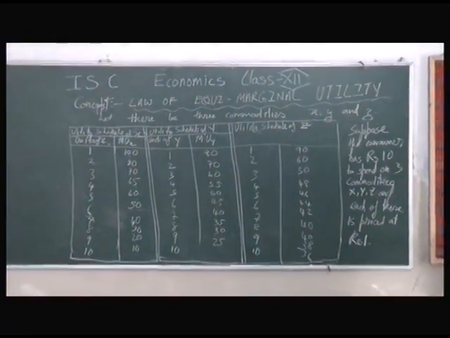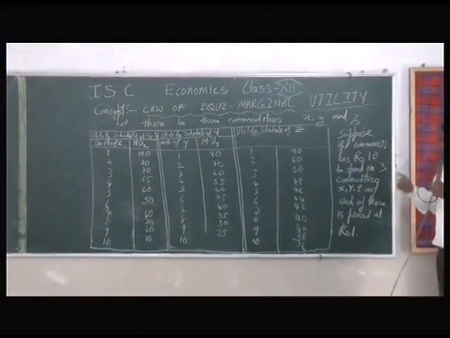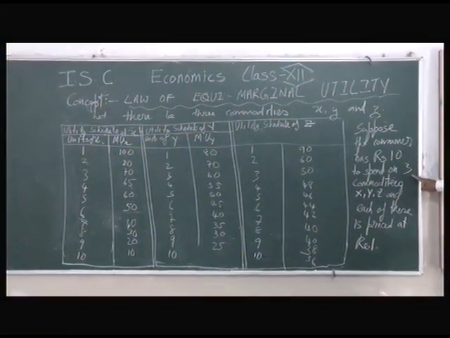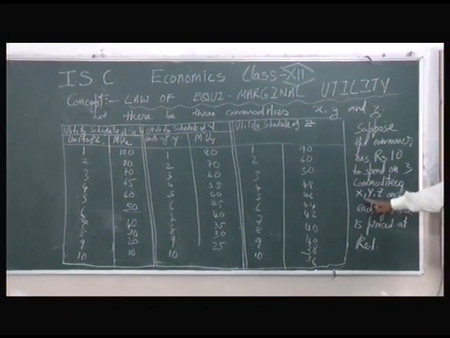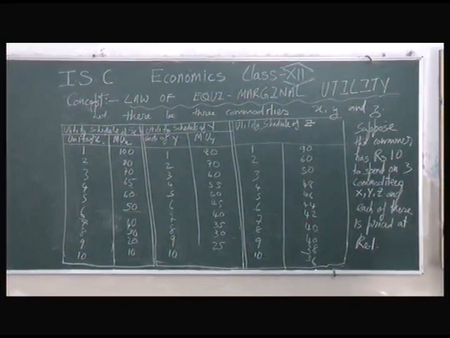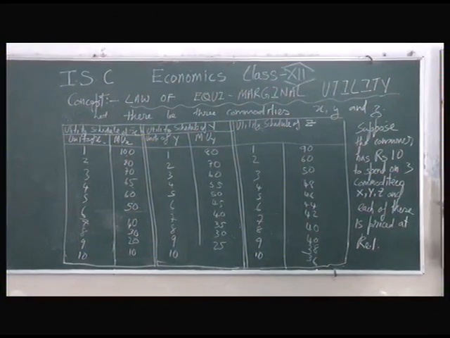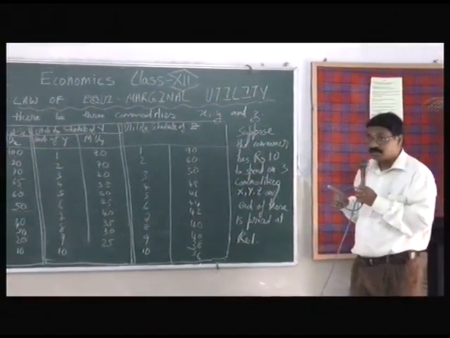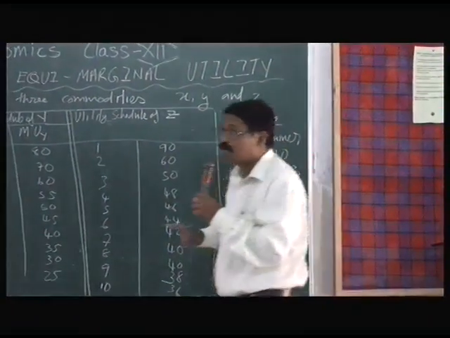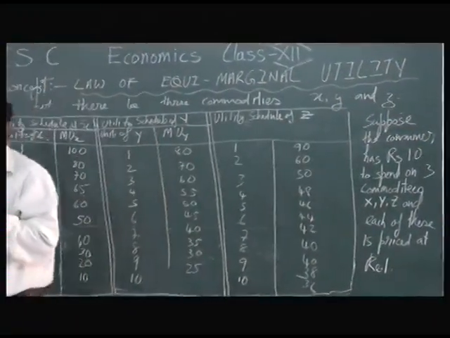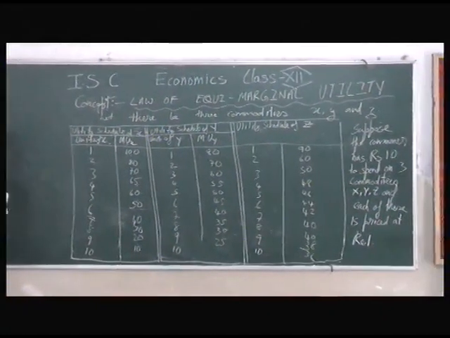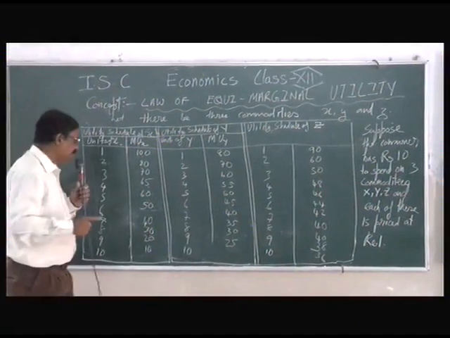And he has an option of buying 3 commodities, say X, Y and Z. Each of the commodities is priced at rupee 1 per unit. And he has rupees 10. Now, how does he prioritize his satisfaction? How does he gain maximum satisfaction with rupees 10?